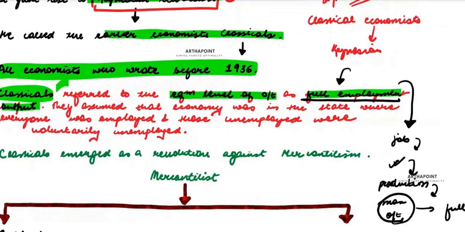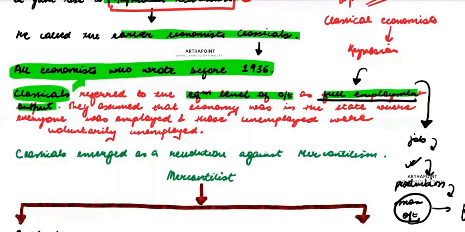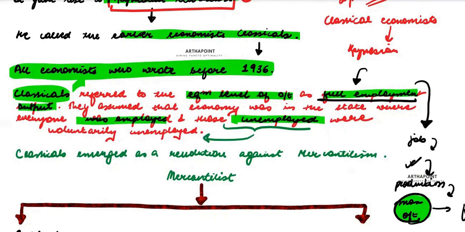This maximum possible output was known as the full employment output. It is a state in which everybody has a job. There is nobody who is unemployed. And the people who are unemployed are those who are voluntarily unemployed. They are unemployed because they don't want to work.